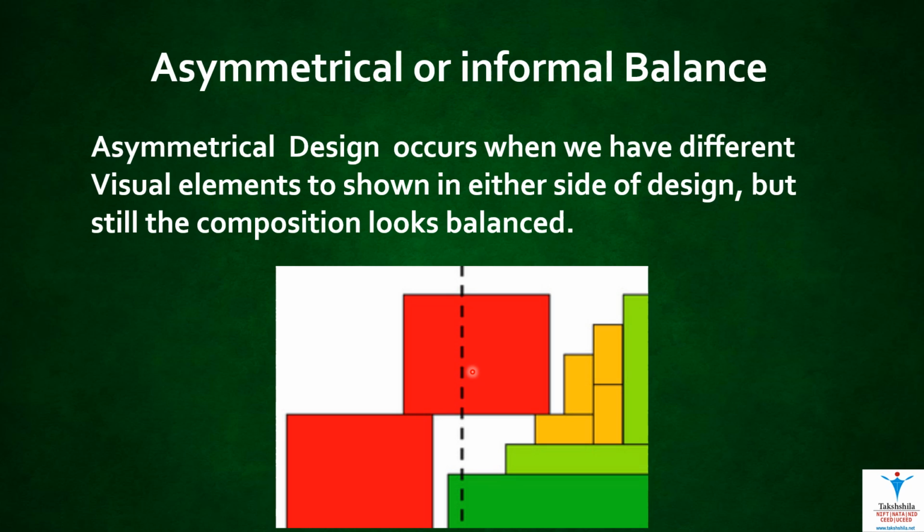What is asymmetrical or informal balance? Asymmetrical balance occurs when there are different elements shown on either side of a composition, but still the composition looks balanced. In this figure, we can see that this big red square is balancing the smaller rectangles here. In this composition, the elements are different on both sides, but as a whole, this composition looks balanced.